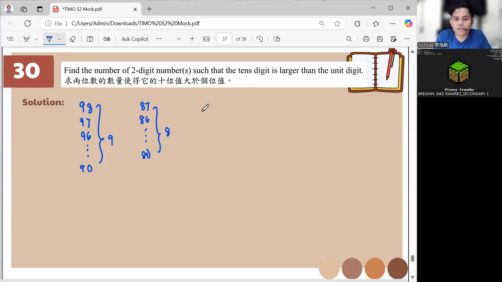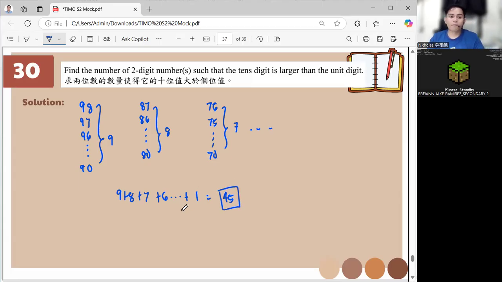If you have 76, 75 until 70, we have 7 numbers. So the pattern here is 9 plus 8 plus 7 plus until plus 1. And that would be equal to 45. And that is our answer. Okay, pattern lang for 30. So very easy on that one. Okay? Any questions? None?